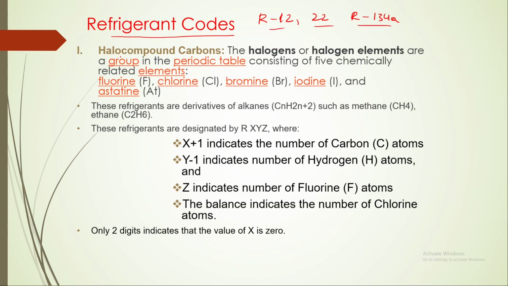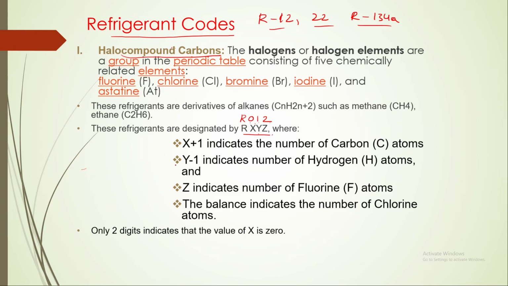Depending on the type of refrigerant, if it is a halocarbon, that means it has halogens and carbon, then we adopt this kind of system. Suppose there is a refrigerant R XYZ. This can be like R012, that is R12.